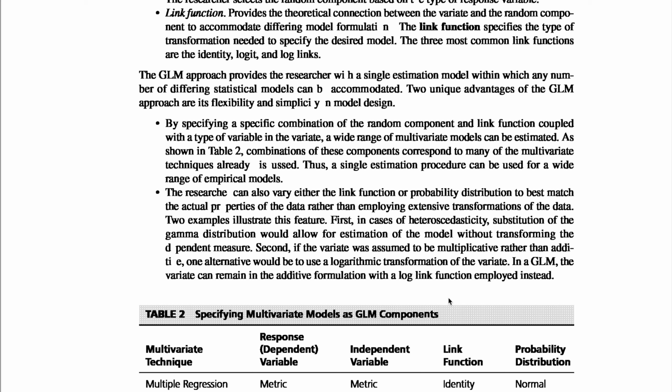Two examples illustrate this feature. First, in case of heteroscedasticity, substitution of the gamma distribution would allow for estimation of the model without transforming the dependent measures. Second, if the variate was assumed to be multiplicative rather than additive, one alternative would be to use a logarithmic transformation of the variate. In a GLM, the variate can remain in the additive formulation with a log link function employed instead.